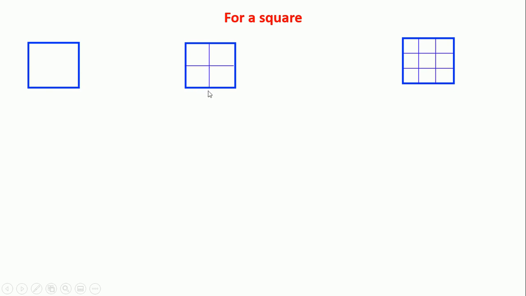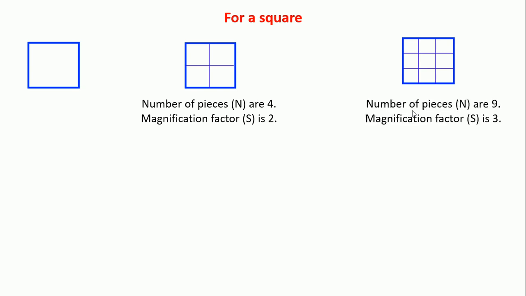That means L by 2, and you get 4 self similar squares. In the last one you get 1 2 3 4 5 6 7 8 9, nine self similar squares, each of length L by 3. So for the middle figure, the number of pieces n equals 4 and the magnification factor is 2, and for the final figure, n equals 9 and the magnification factor is 3.